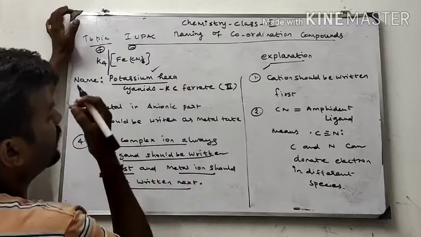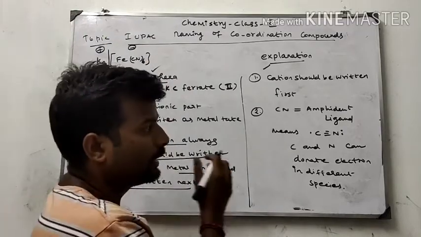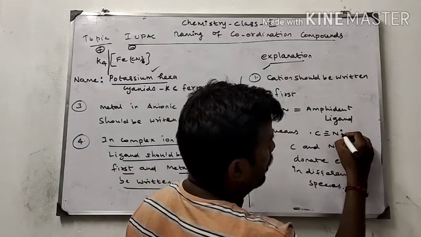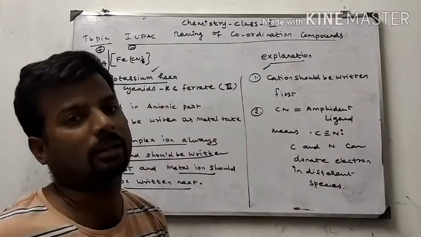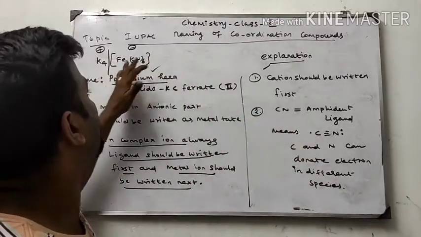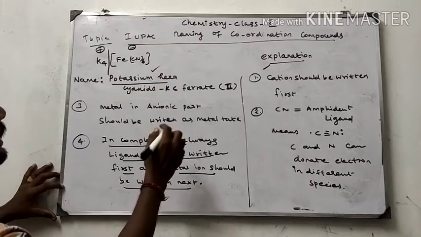See, in cyanide ion, carbon and nitrogen both have the chance to donate electrons to the metal. But in this case, only carbon donates electrons to iron. Therefore, kappa C. Next, ferrate.